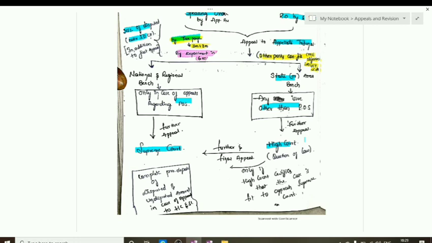Further, if again the parties are aggrieved, then the aggrieved party can file the appeal to the Supreme Court from the High Court, if and only if the High Court certifies that the case is fit to approach the Supreme Court. Also a point to be noted here is that the taxpayer is required to deposit the complete amount of the disputed amount and undisputed amount if they are filing their appeal with the Supreme Court and High Court.